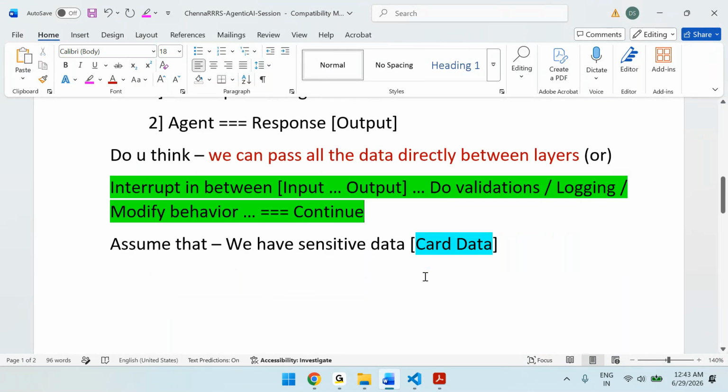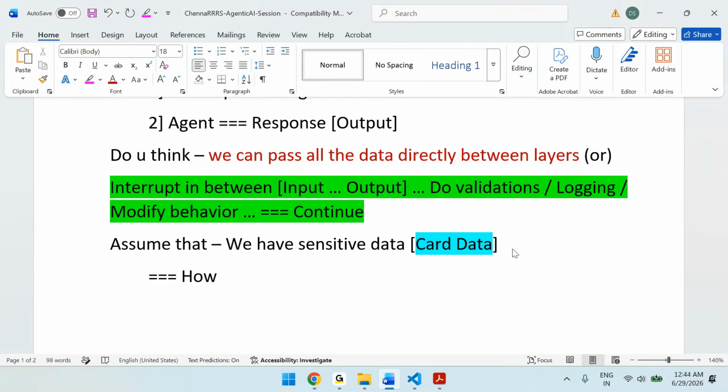Then what can we do? Interrupt between the layers. Between the input layer and the output, in between, interrupt it, do validation, provide security, log the information whatever is needed, modify the behavior, and continue. This is the best approach.